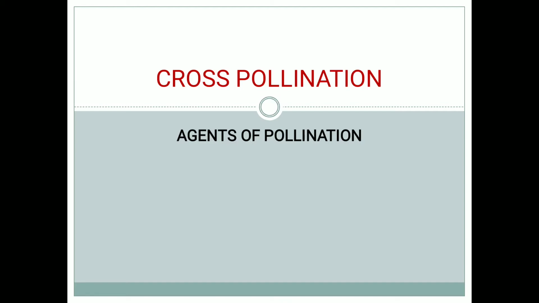Good morning, students. In our previous class, we finished pollination and its types, that is autogamy, geitonogamy, and xenogamy or allogamy, that is self-fertilization and cross-fertilization, and also inbreeding depression, which takes place when plants undergo only self-pollination. To overcome inbreeding depression, we have studied some devices which help to avoid self-pollination and encourage cross-pollination.